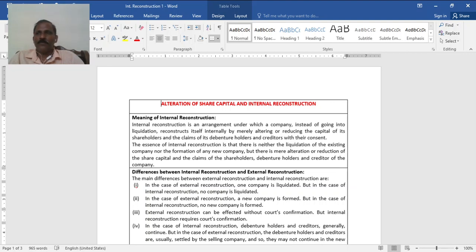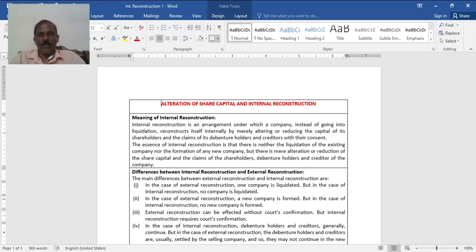In the first three aspects: amalgamation, absorption and external reconstruction, the same set of accounting as per Accounting Standard 14 was followed. And in case of internal reconstruction, we don't have to prepare any ledger accounts. If required you can, but it is just to pass journal entries.